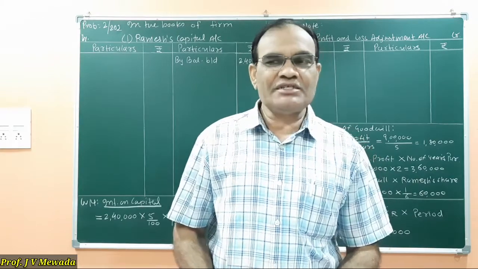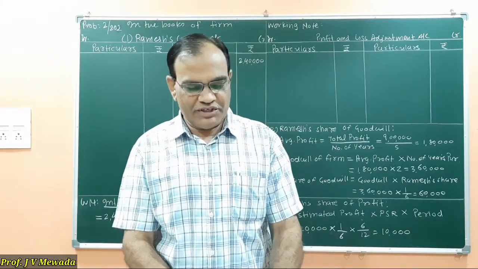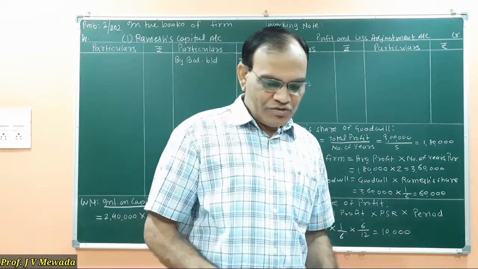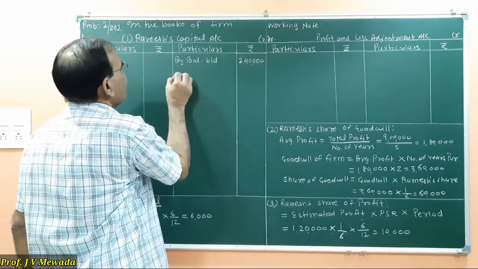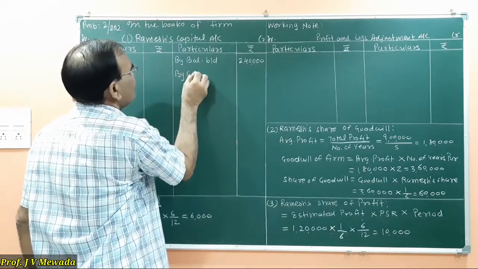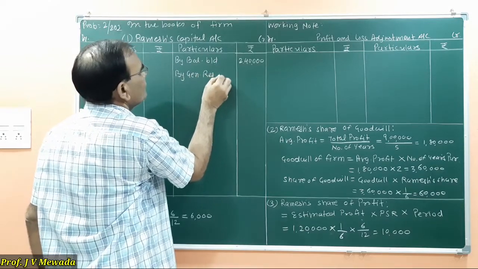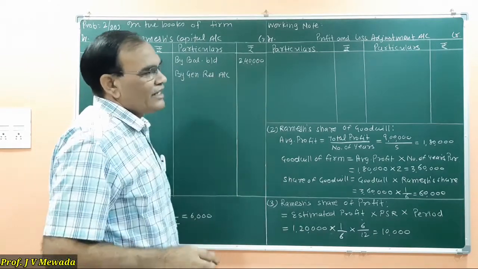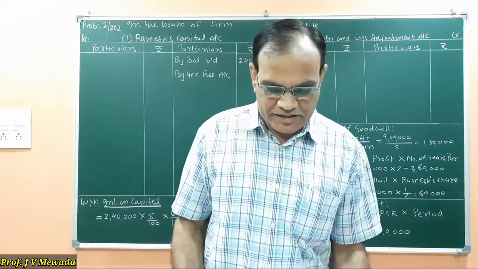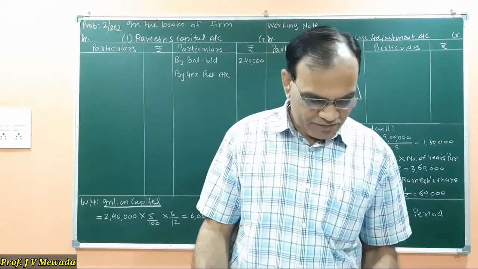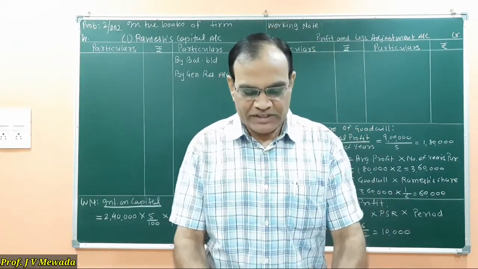Journal reserve we have to consider because we have to give a share of the journal reserve to Ramesh. So we'll write here again on the credit side by journal reserve account. Now 96,000 divided by 6 into 1 as per the share, because the share is 1/6.